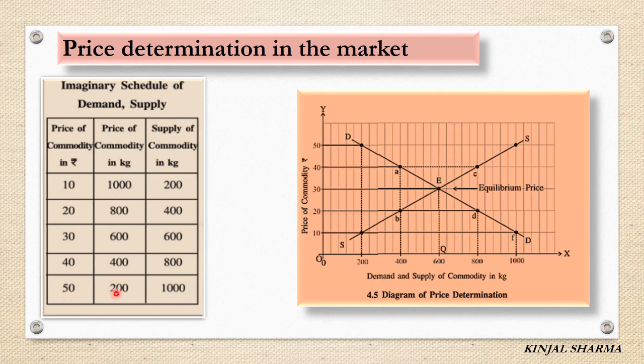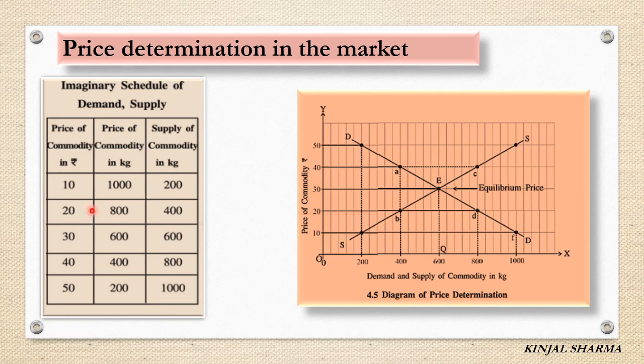When the price is high, the demand is very less, that is 200, but supply is very high, that is 1000 kg. And when the price is less, that is 10 rupees, that time the demand is very high, that is 1000 kg, but at that time the suppliers are not supplying that much quantity, so here the supply is only 200 kg, right?